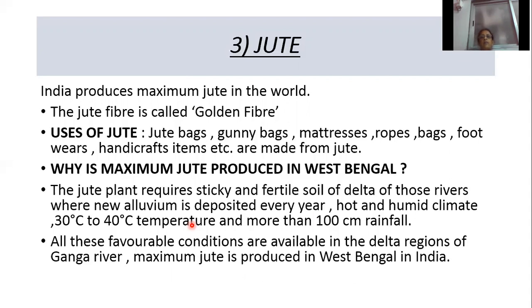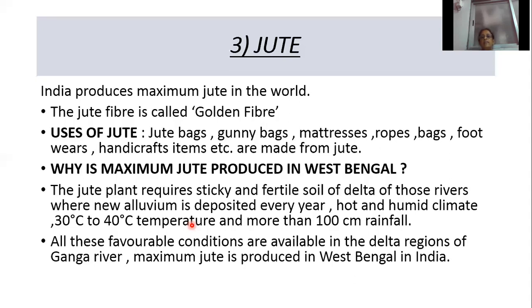So which country produces maximum jute in the world? India. What is the other name of jute? Which cash crop is known as golden fiber? Jute. What are the uses of jute? It is used for making bags, gunny bags, mattresses, ropes, bags, footwear, handicraft items, etc. What are the favorable conditions for jute? Sticky and fertile soil of a delta region of those rivers where new alluvium is deposited every year, hot and humid climate, temperature of 30 degrees Celsius to 40 degrees Celsius, and rainfall of more than 100 centimeters.